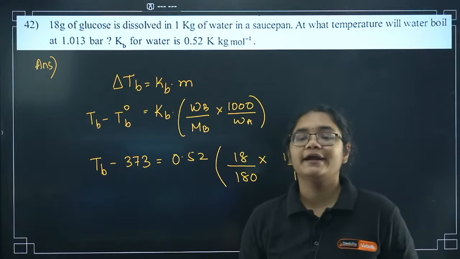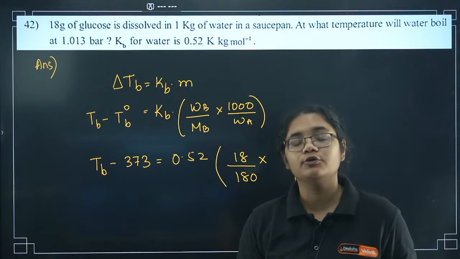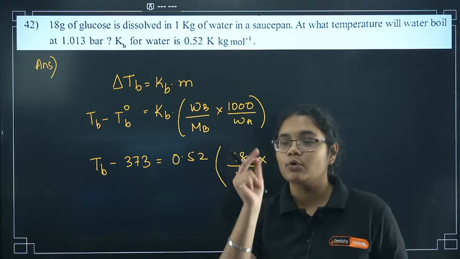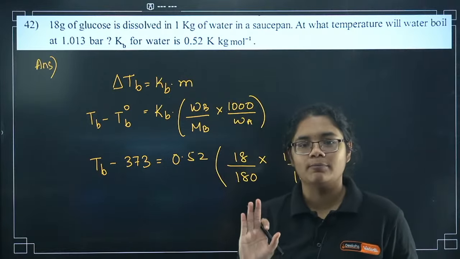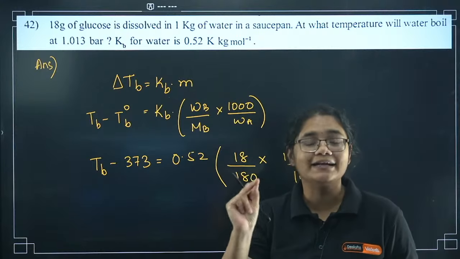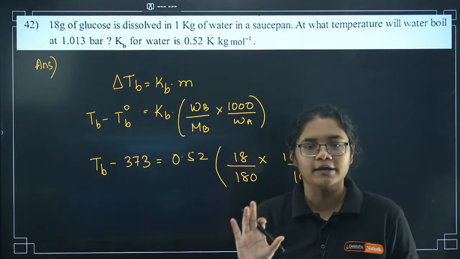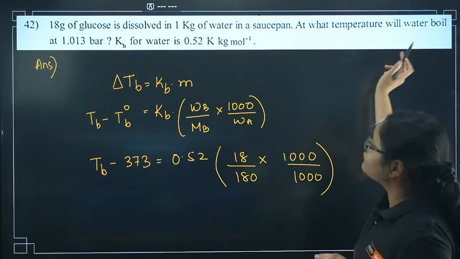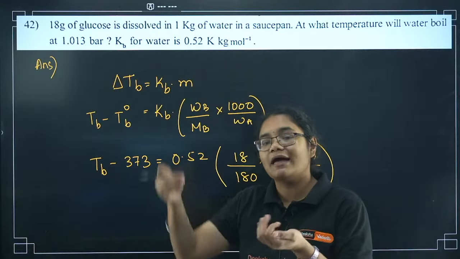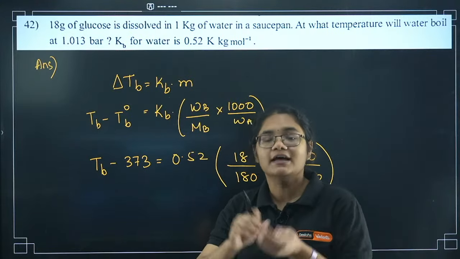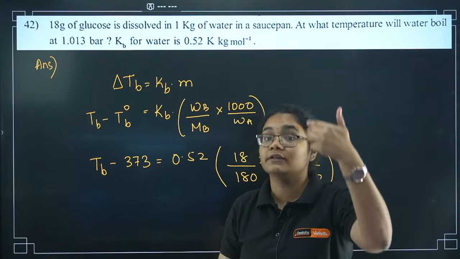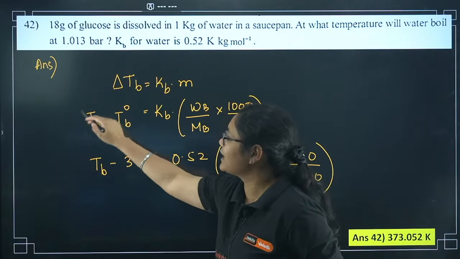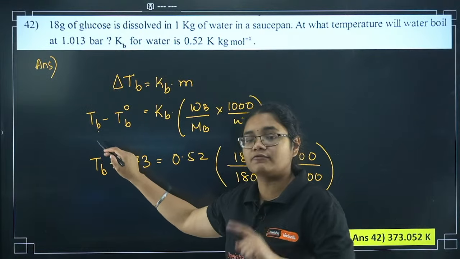Ghost Rider, see, if the question is asking you only to calculate the elevation in boiling point, there you have to calculate delta TB. But when it is asking at what temperature will the water boil, meaning after you have added 18 gram of glucose, at what temperature will the water boil, you have to find TB.